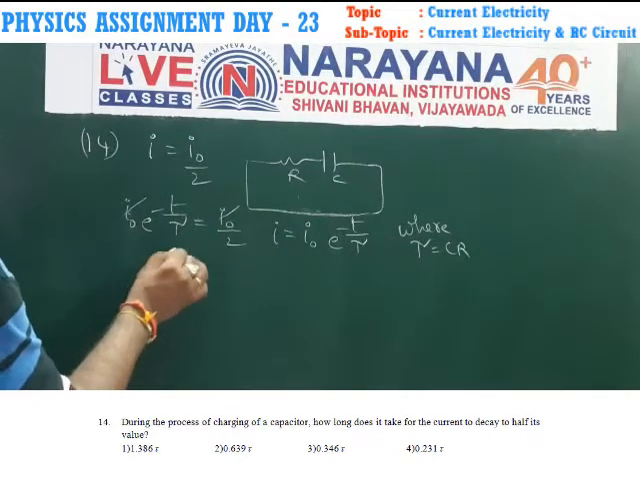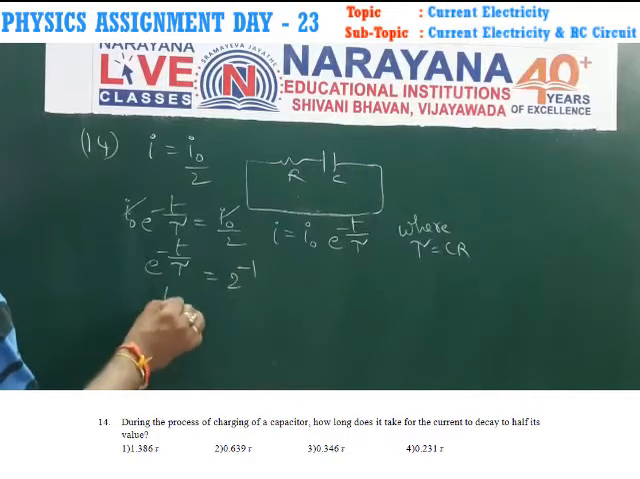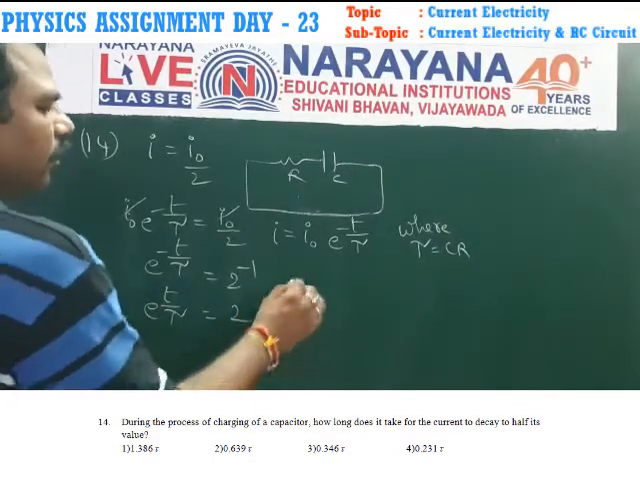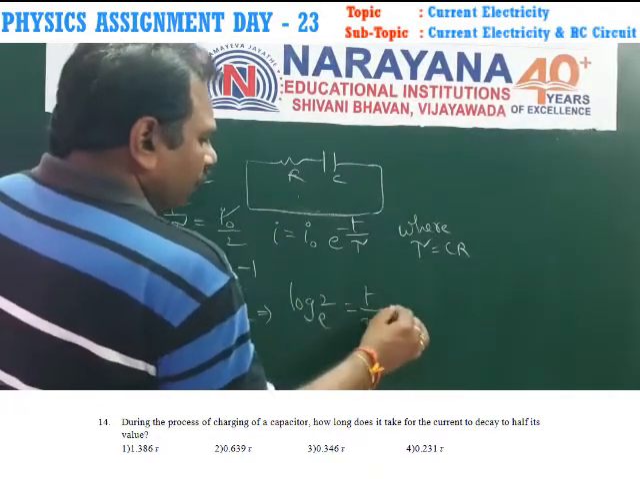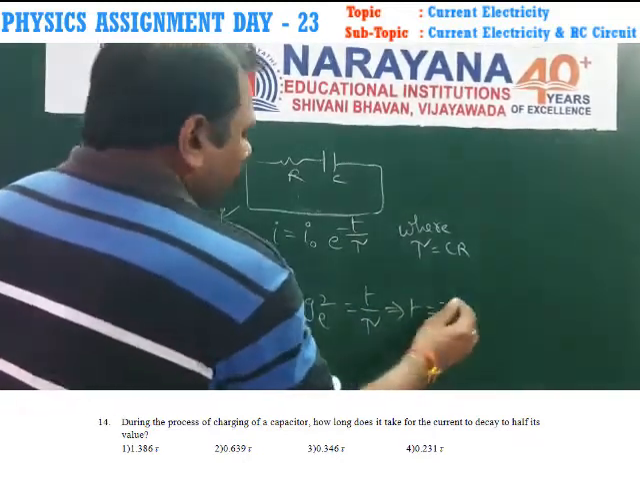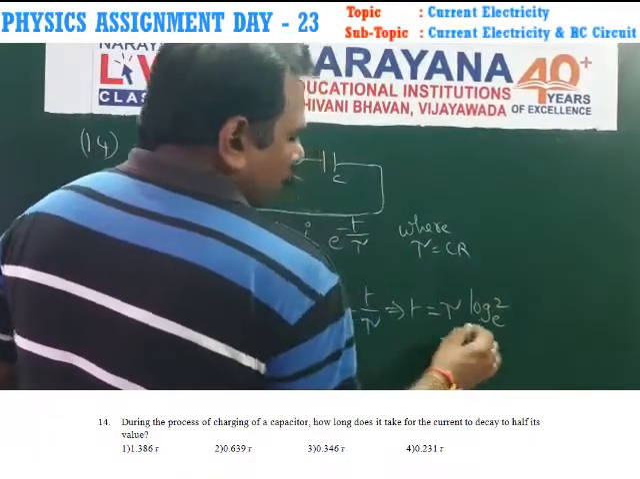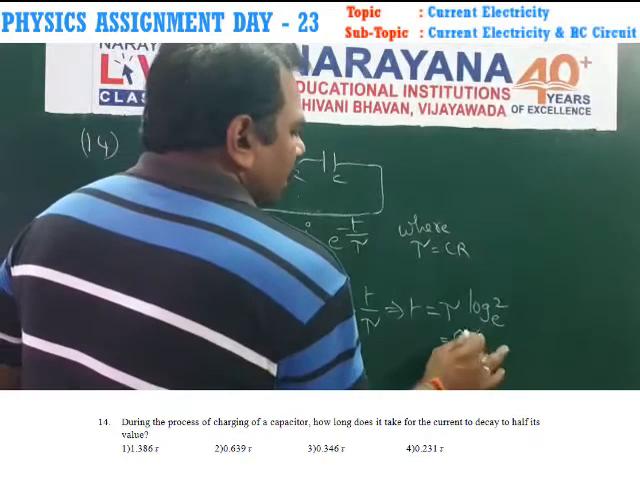So e power minus t by tau is equal to 2 power minus 1. E power t by tau is equal to 2. By applying log base e, ln 2 is equal to t by tau. From this, the time duration t is equal to tau into log 2 base e. The value of log 2 base e is 0.693